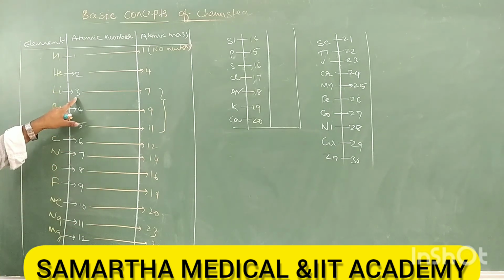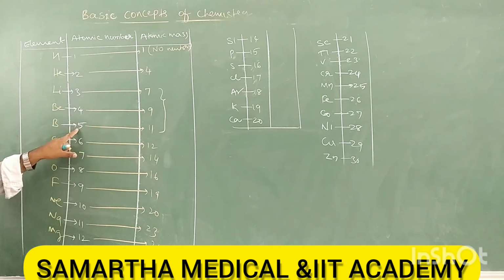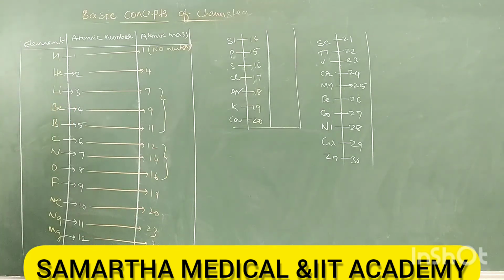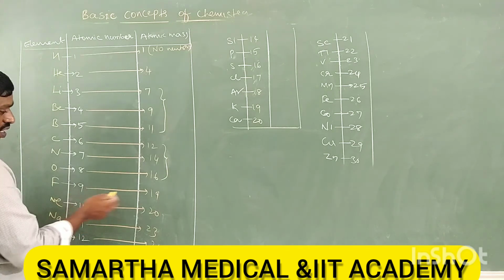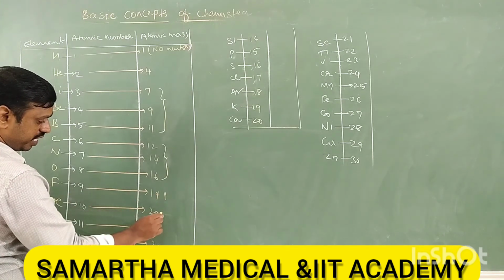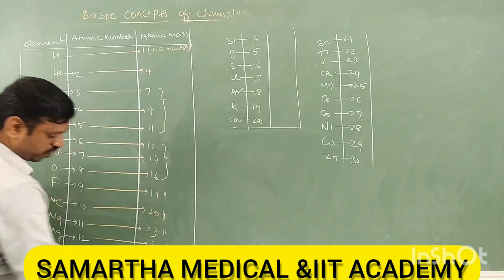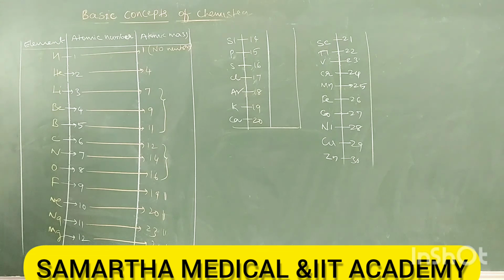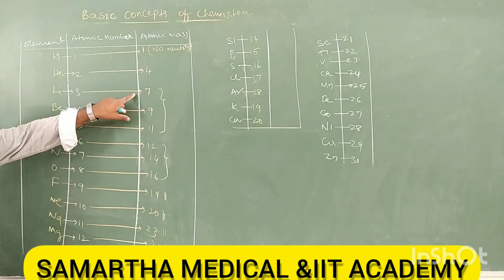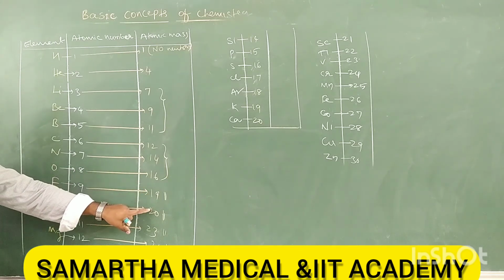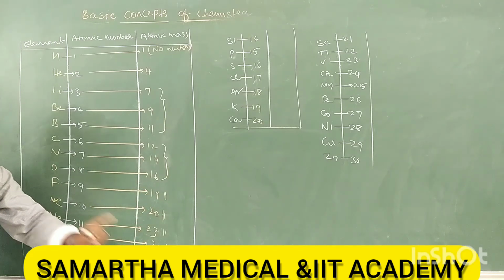Double is 6, so 6 plus 1. Double is 8, so 8 plus 1. 10 plus 1. Next three elements have just double. Then double plus 1, double plus 1, then double. Now from here onwards, double plus 1, double plus 1, double plus 1.